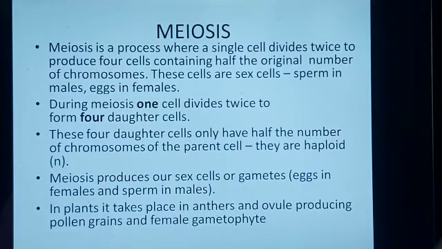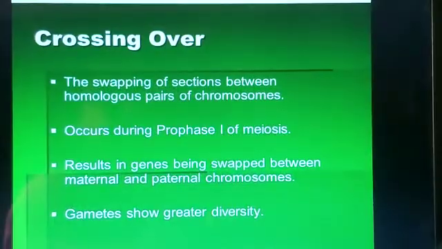In plants, it takes place in anthers and ovule producing pollen grain and female gametophyte respectively. There is one important event that happens during the meiotic division, that is known as crossing over. Crossing over is a swapping of sections between the homologous pairs of chromosomes. It occurs during the prophase 1 of meiosis. It results in the genes being swapped between the maternal and paternal chromosomes. Gametes show greater diversity because of crossing over.